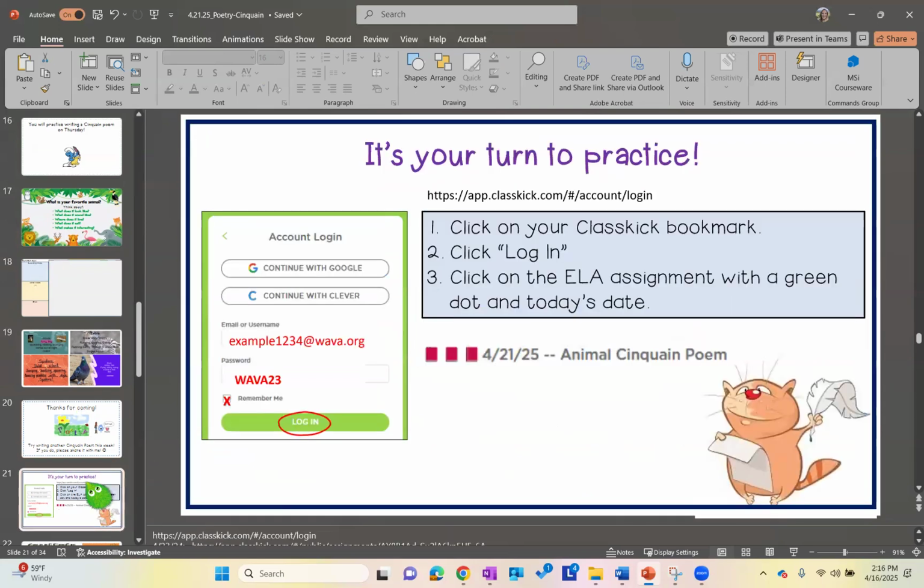All right. So you will be looking in Classkick for the 21-25 Animal Cinquain poem. And please go and log into Classkick now and get started.